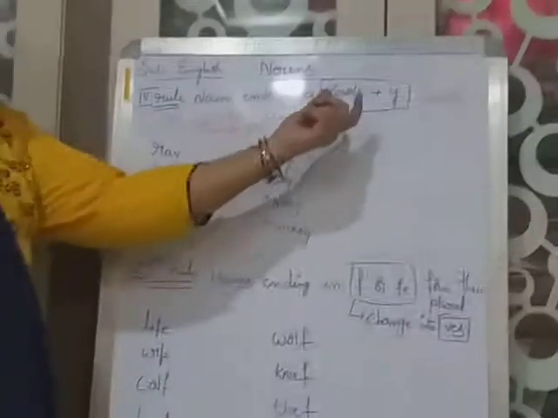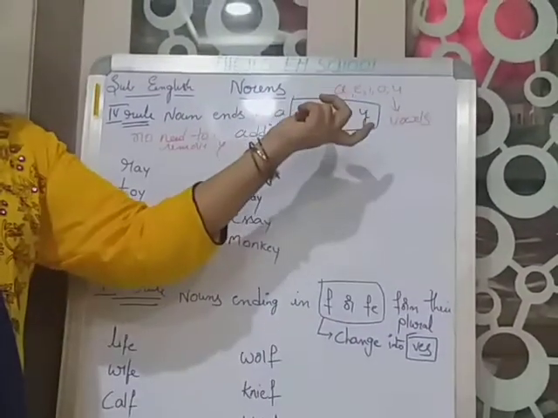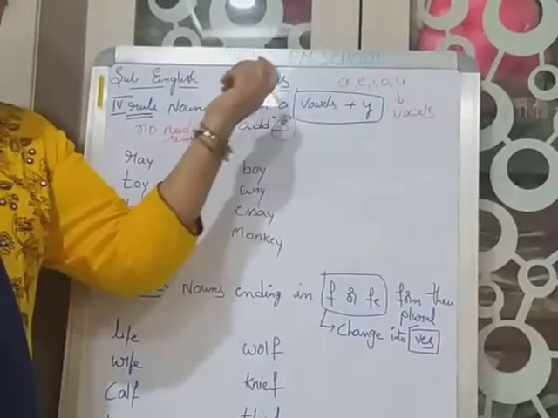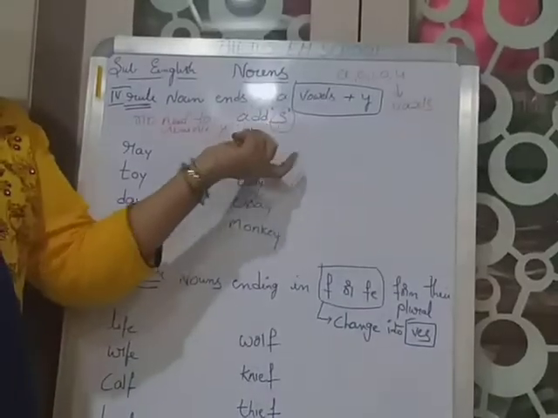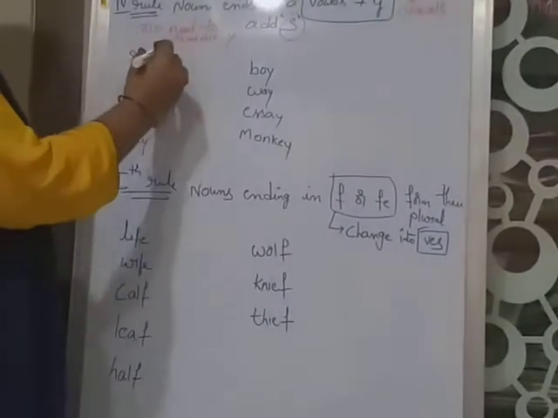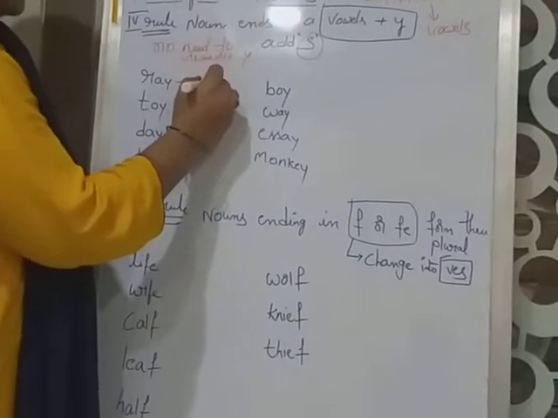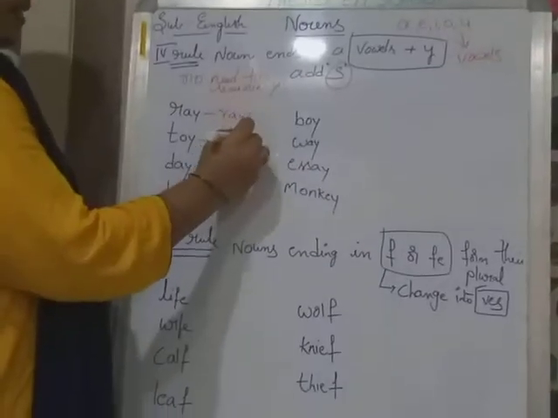But for consonants, we removed Y and added IES. But for vowels, we have no need to remove Y. If we simply add S, we can change into plural form. Ray, rays. Toy, toys.